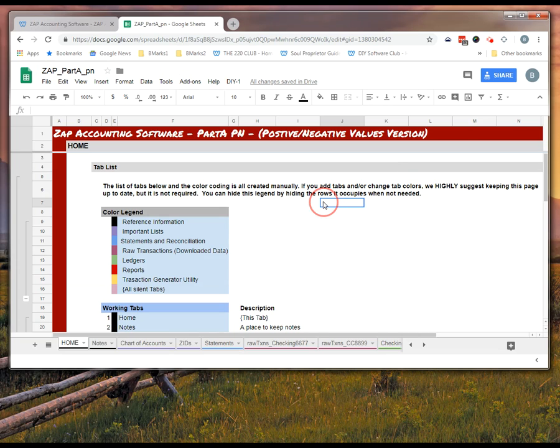So this video is designed to be a very quick overview of the general file structure of Zap Accounting Software Part A. Zap has three different groups. Part A is the chart of accounts, the checking and credit card ledgers, your reconciliation happens here, transaction reporting happens here, and your income statement happens here. Part B has a balance sheet, so we just keep that in a separate template. Part B is just another file. And then we have various Part Cs, which are supplemental tools for doing bookkeeping and tax accounting.